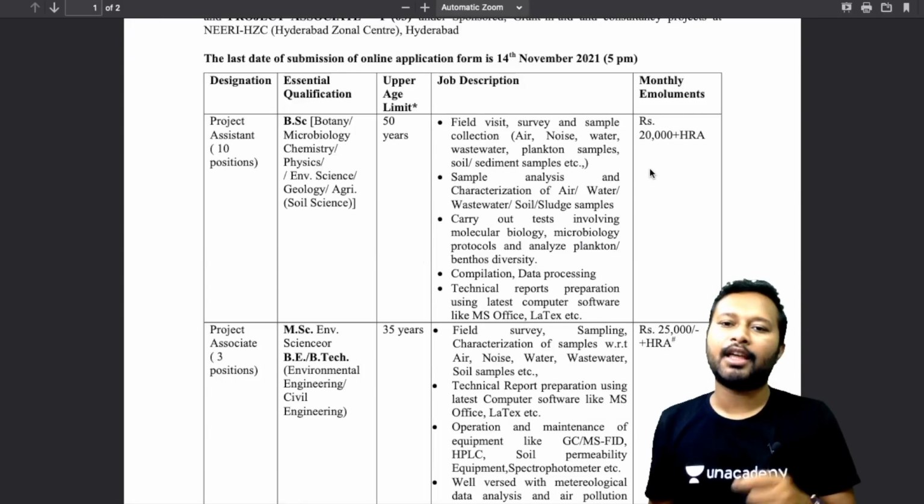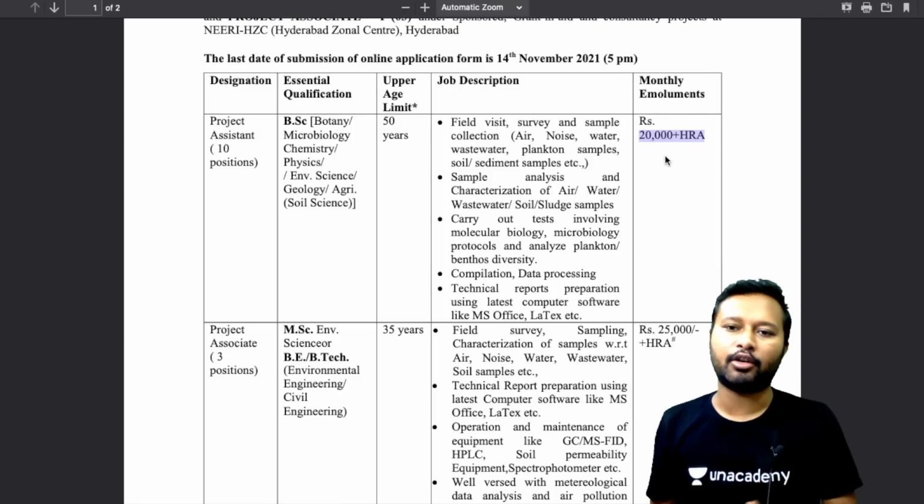The monthly emolument is rupees 20,000 plus HRA. HRA is house rent allowance, so you will be provided with that also, and 20,000 rupees per month.